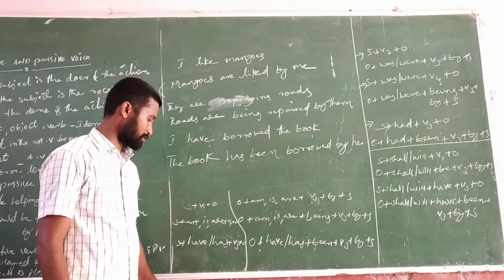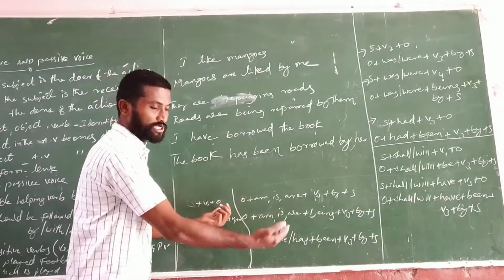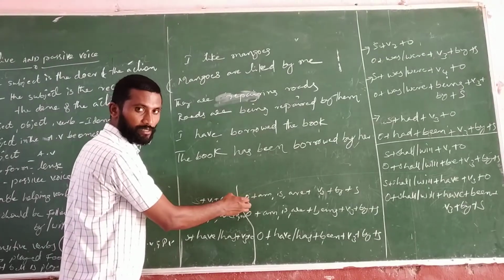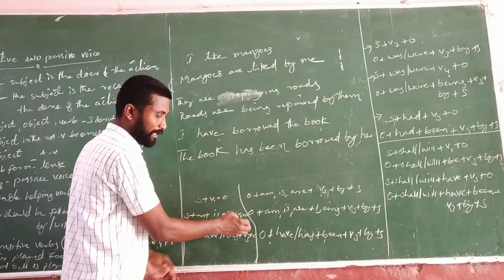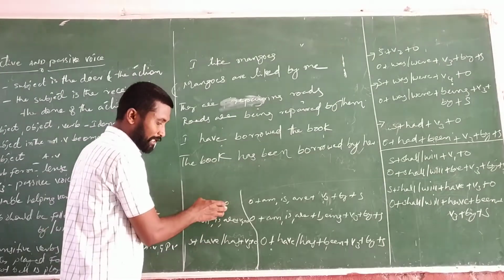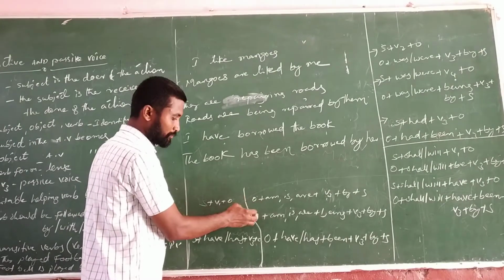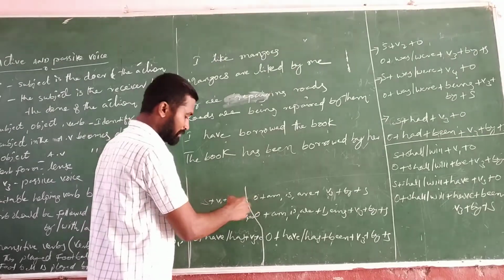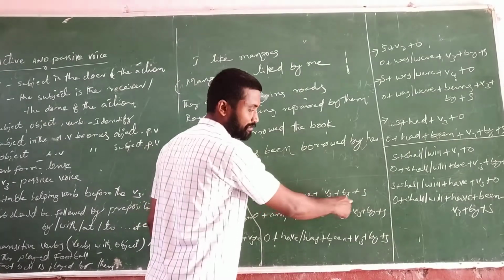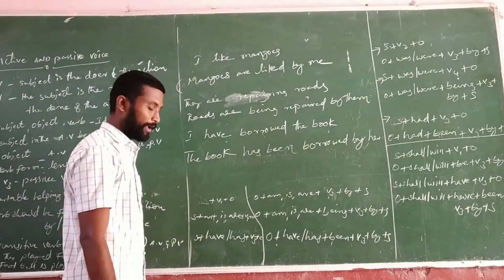If you see the structures, subject plus V1 plus object, it is a simple present tense. To change into the passive voice, object of the active voice will become subject of the passive voice. But here I wrote only object to make it understood directly. So whatever object is present in active voice, first you have to write here in a passive voice directly. So that's why I wrote here object. Plus am, is, are, plus V3 plus by plus subject. Starting of the subject, we have to write last in the passive voice.